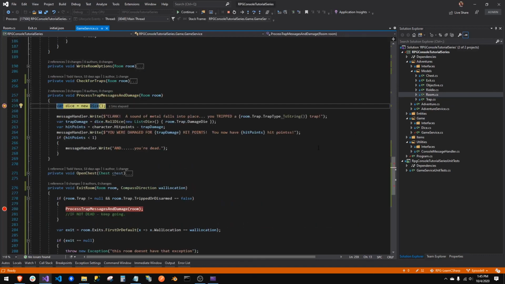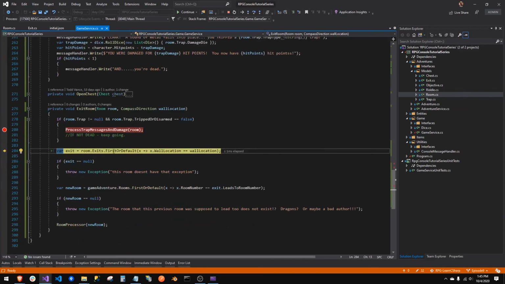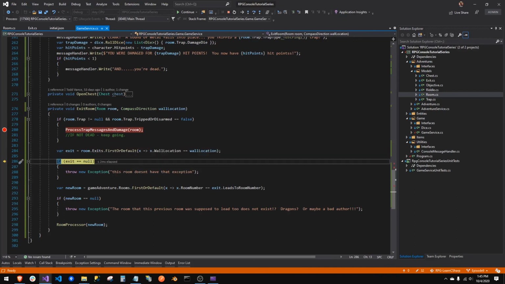Who cares right now? Process that. And now we're doing exits, right? So our wall location came in as north. Nice. Our exits have a north, right? There she blows. So we grabbed it. We grabbed an exit, and it leads to room number 2. Yeah, it's not locked. There's no riddle.